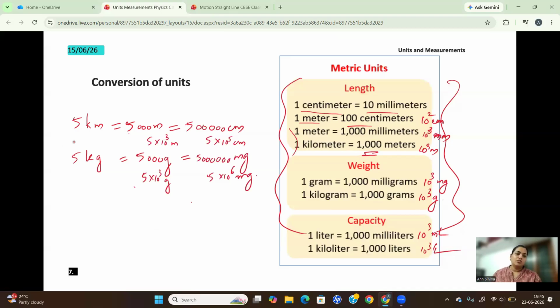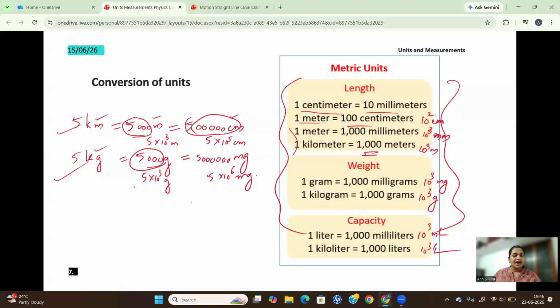Okay, so what do you understand from this? Here, kilometer and kilogram are the higher units, right? And when you go down to lower units, you can see that the numerical value is getting bigger. Again here, 5 kilograms, when you convert it into grams, the lesser unit, the numerical value becomes higher.